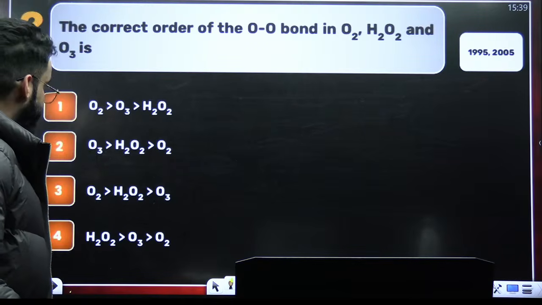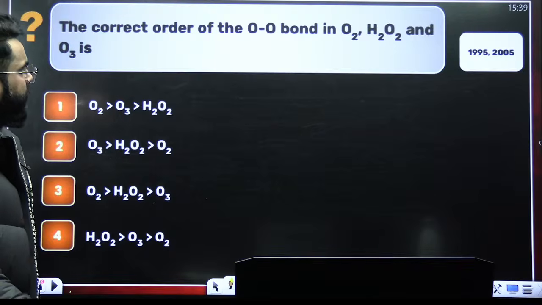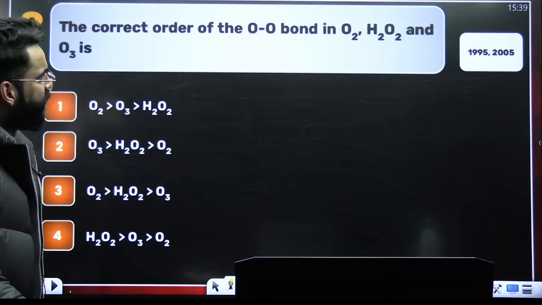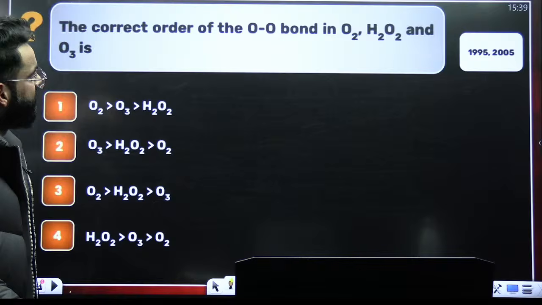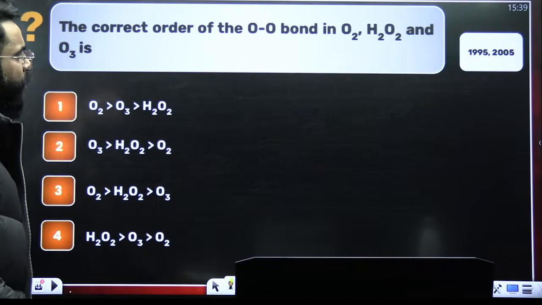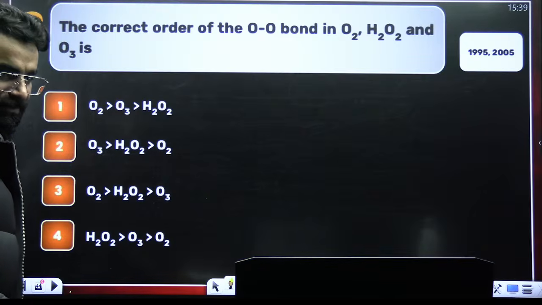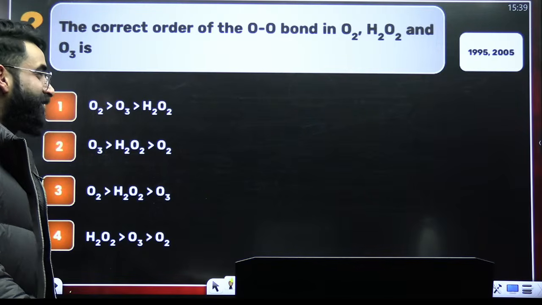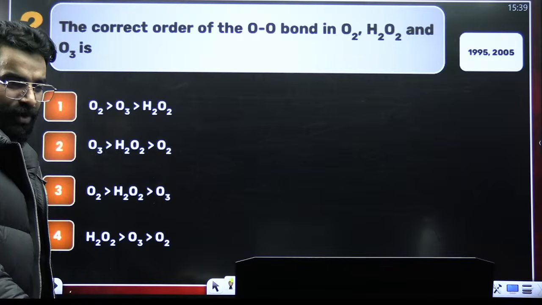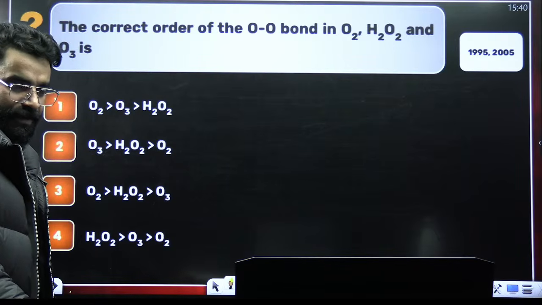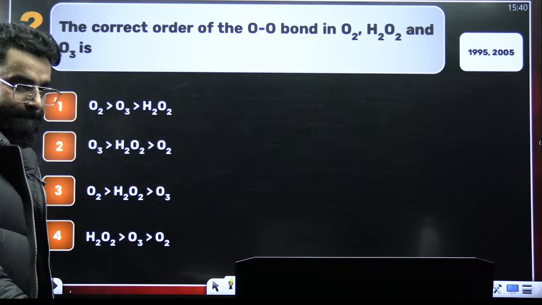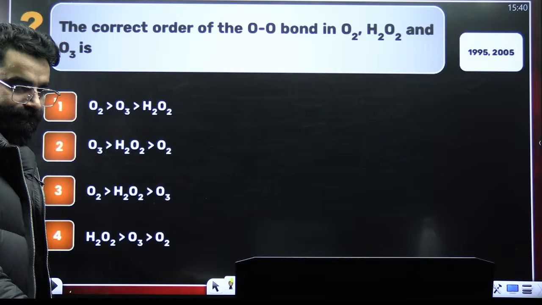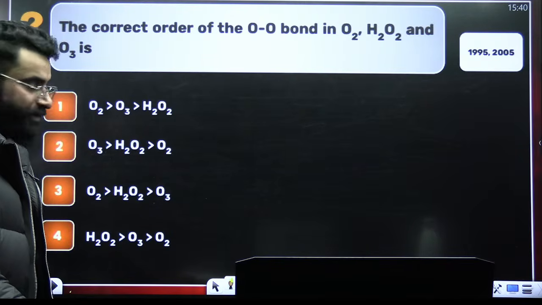Tell me the answer of this particular question. The correct order of OO bond. Now, I don't know whether they have given the bond length or bond order. I think they would have given the bond length only. We have to talk about the OO bond length, right? Quick. What should be the order?